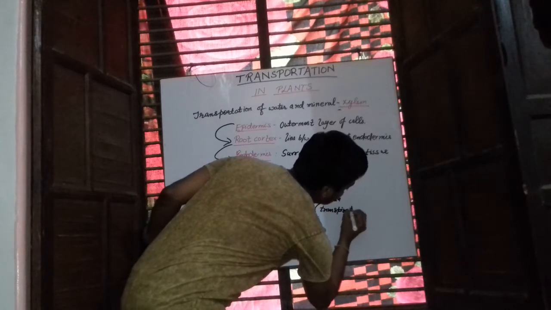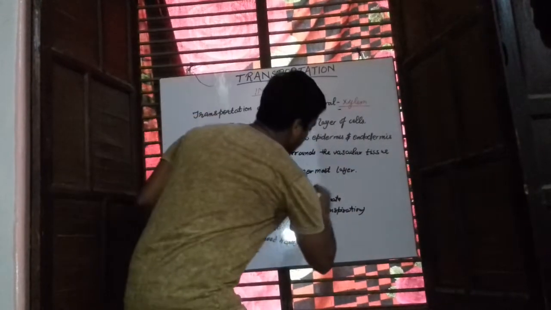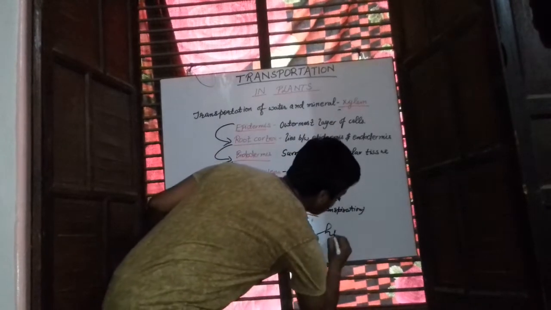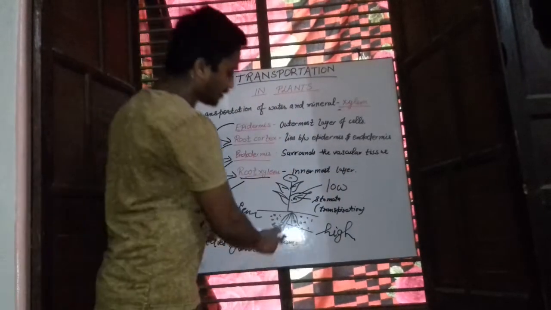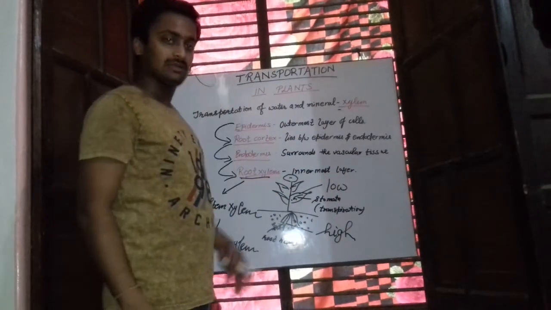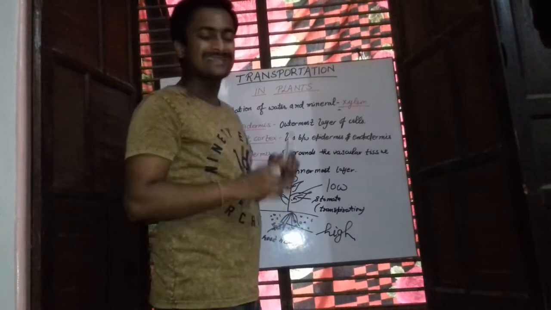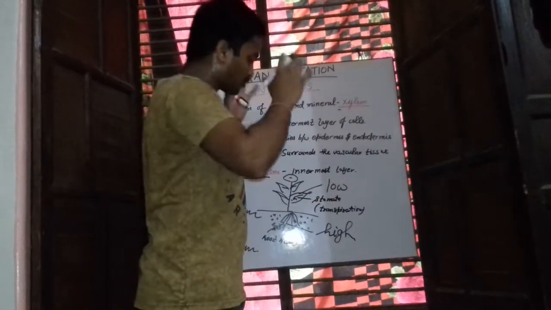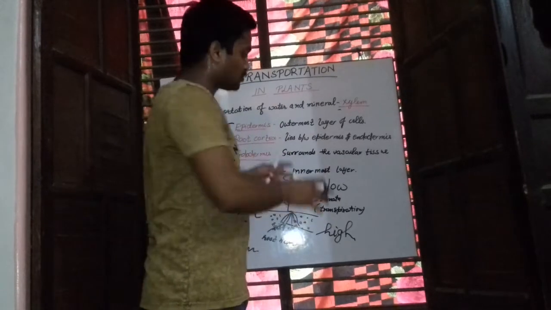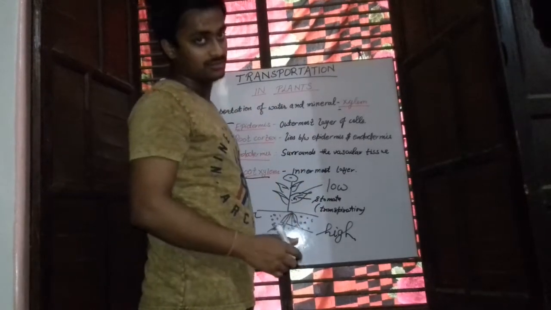Due to this transpiration, the pressure in the leaves becomes low, and here the pressure is high. Due to this difference in pressure, the water moves up, and this water and minerals are called xylem sap. So the transport of xylem sap takes place due to the difference in pressure.